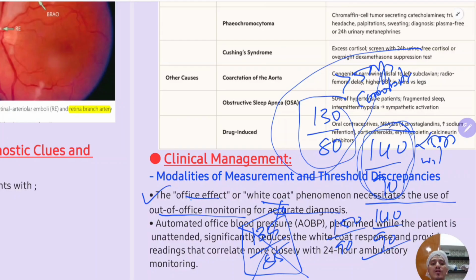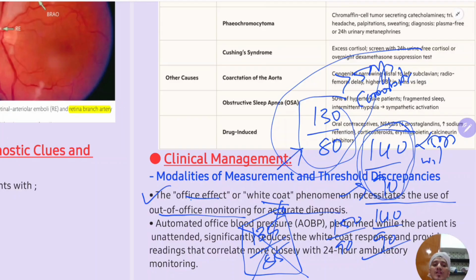Okay, so one time you see the patient comes and you see the BP and any one of these thresholds is met. Okay, first what you do, you make the patient sit down for 10 minutes. Relax for 10 minutes, then you measure the BP in both arms. If it is reaching these thresholds, then you ask the patient to come in the next visit.